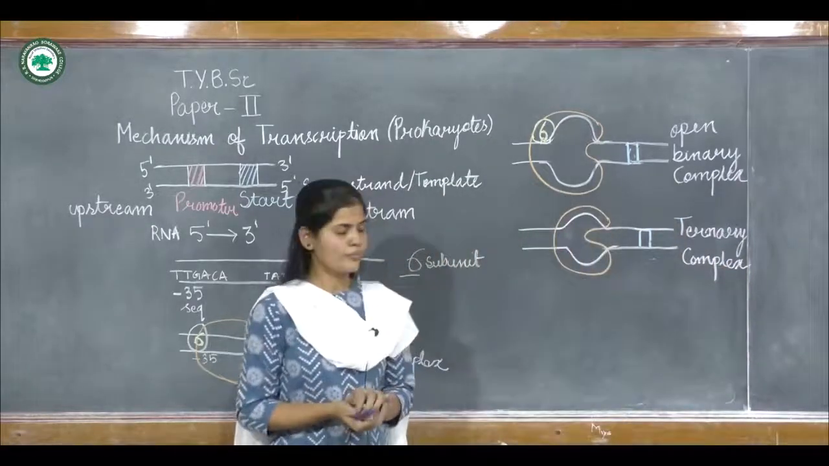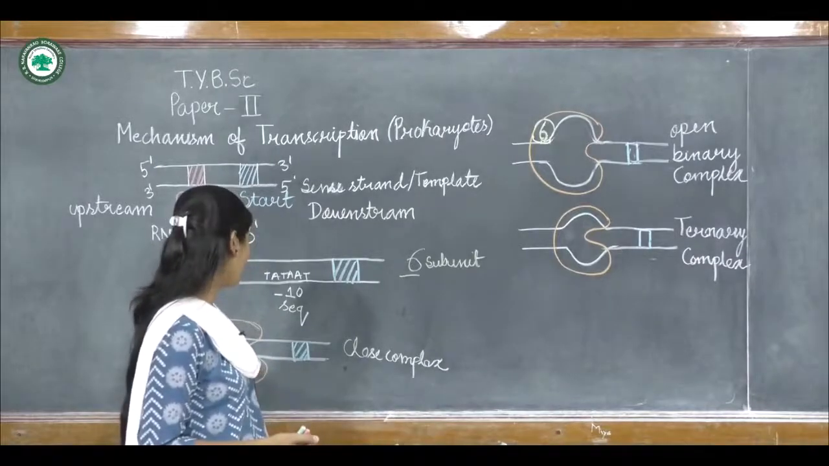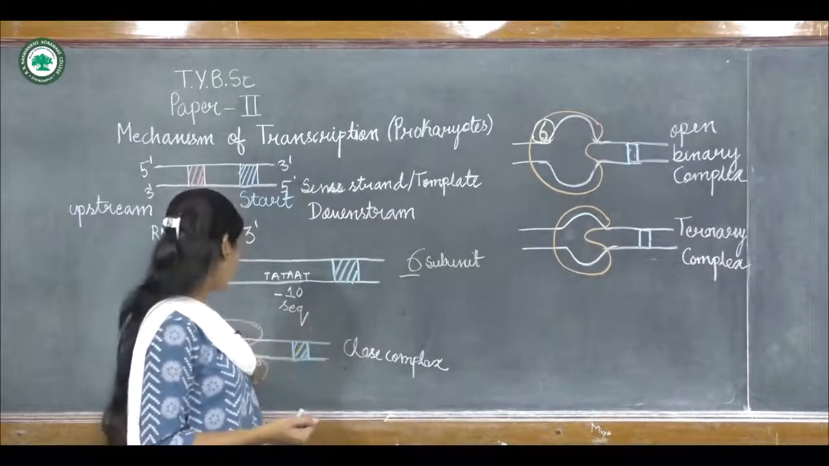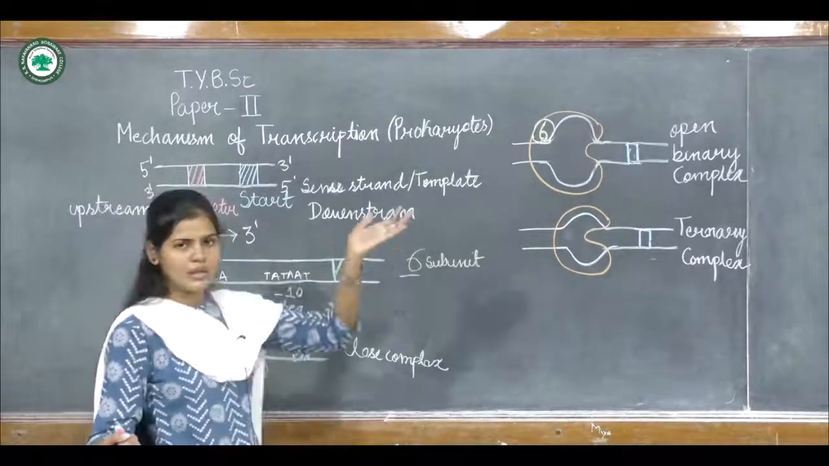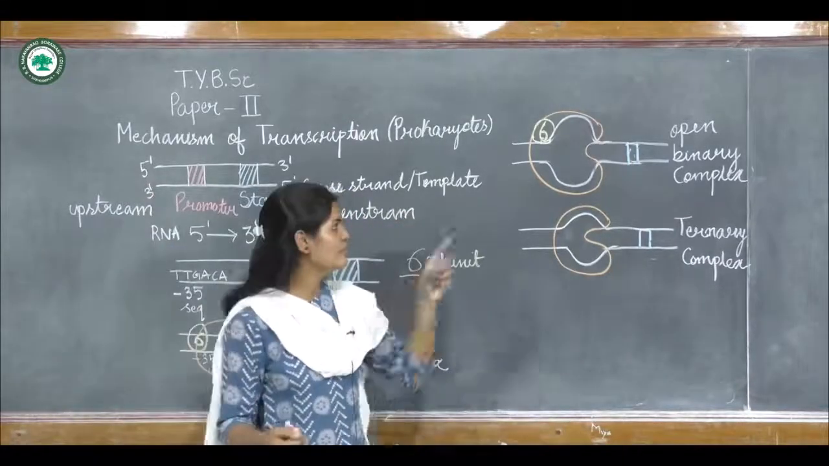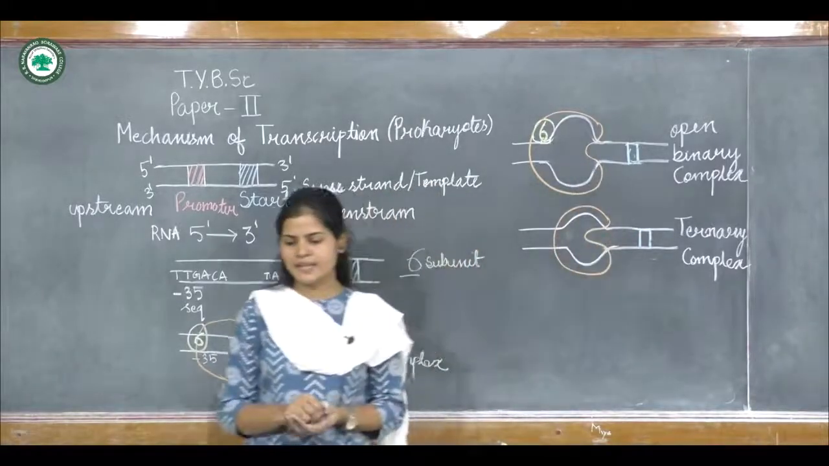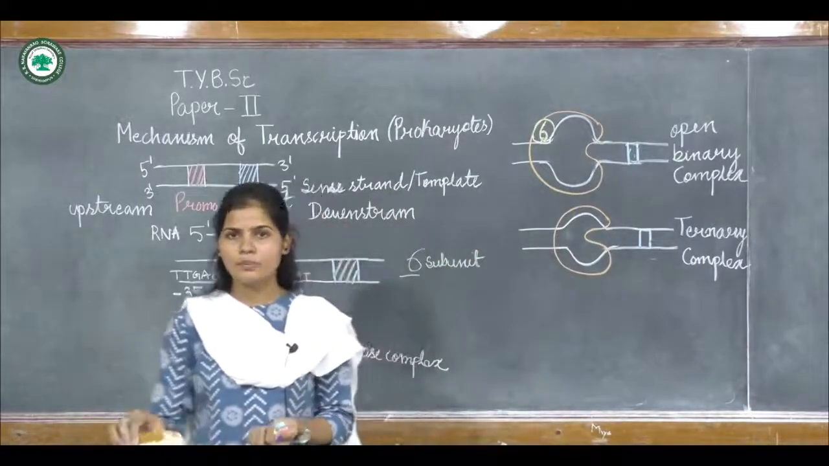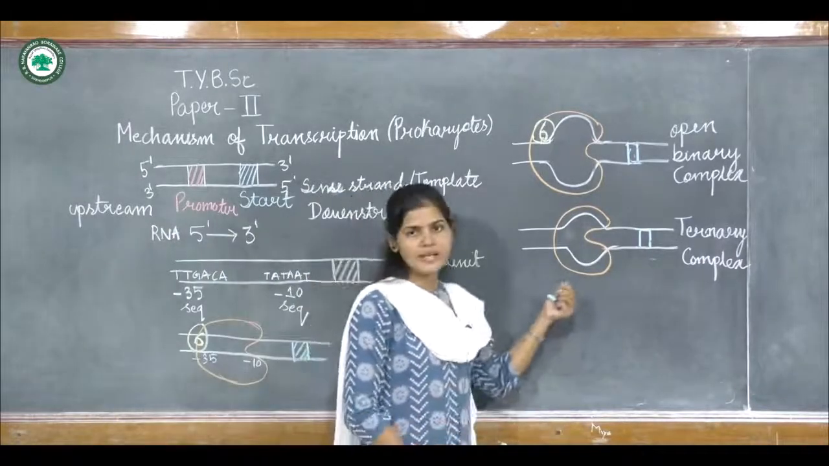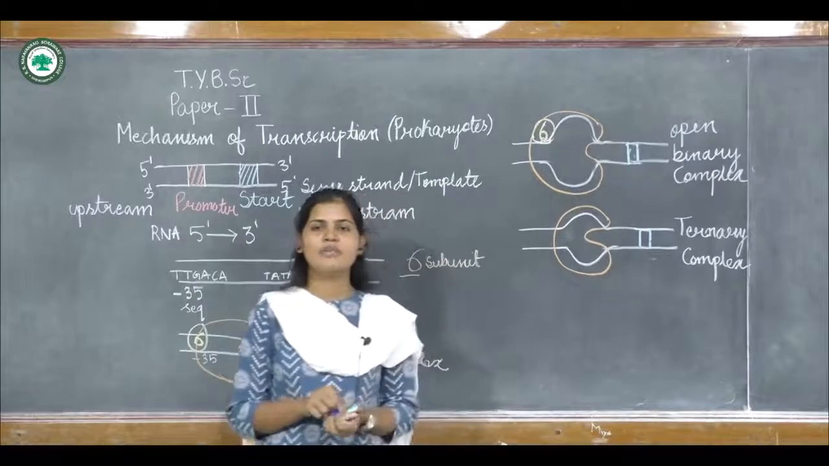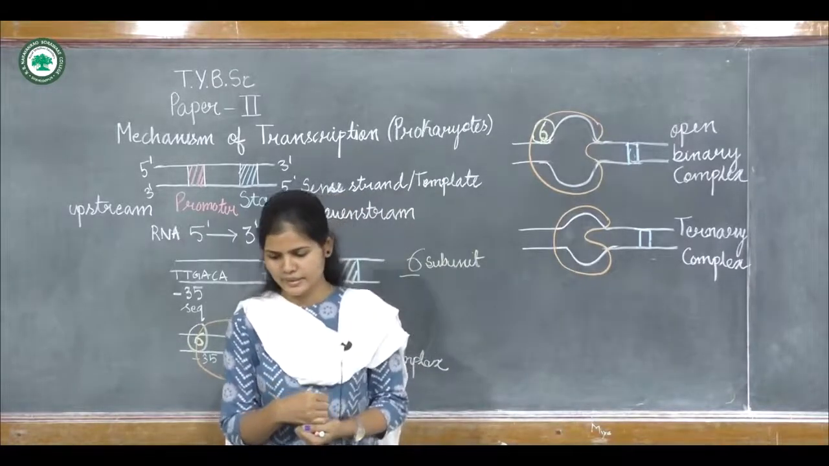So firstly a closed complex was formed where the sigma factor binds. Due to this binding, the unwinding or melting of the DNA will take place, so it will form the open binary complex. And lastly, now the ternary complex has been formed. Now the RNA polymerase is ready for the initiation, to synthesize the RNA.